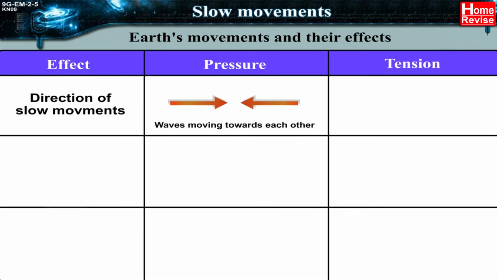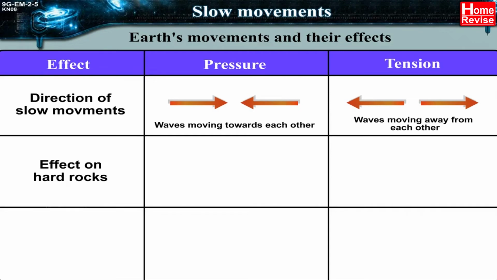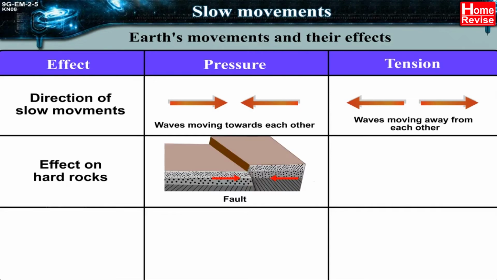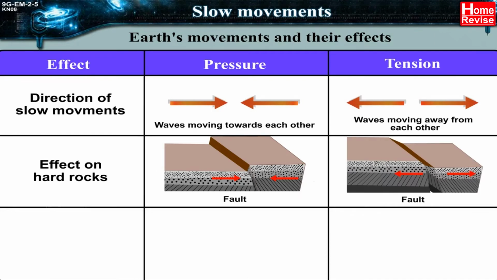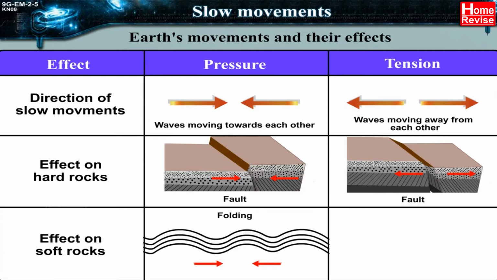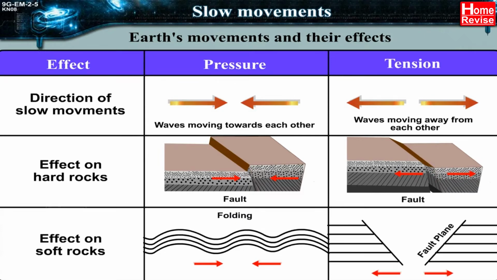In tension, the direction of wave movement is waves moving away from each other. Effect on hard rocks. Pressure is fault. Tension is fault. Effect on soft rocks. Pressure causes folding. Tension causes fault plane.